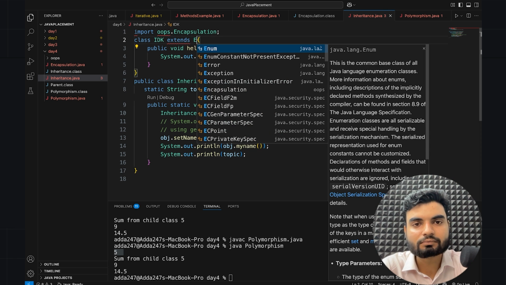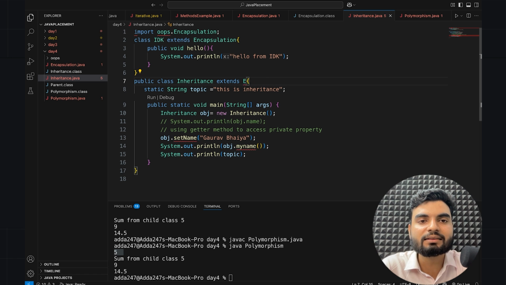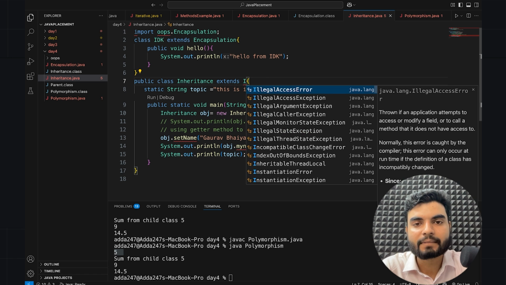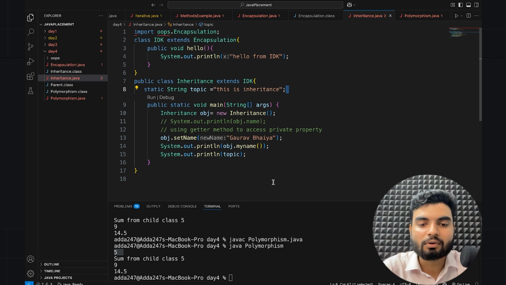Now what if I extend encapsulation here? Eventually what is happening is that IDK has inheritance from the encapsulation class. And where you extend encapsulation, you can extend this IDK. So now what is happening? Tell me what is happening here. This IDK is having encapsulation and inheritance is having IDK. That's multi-level, level by level you can have. But all together you cannot have.